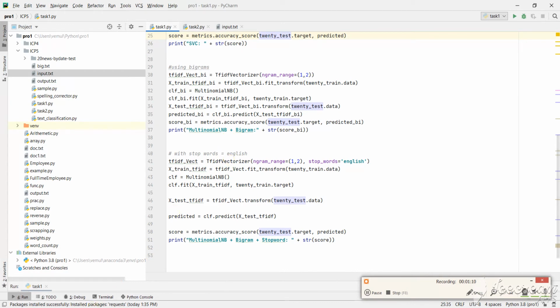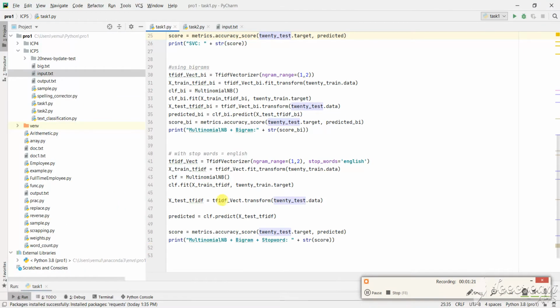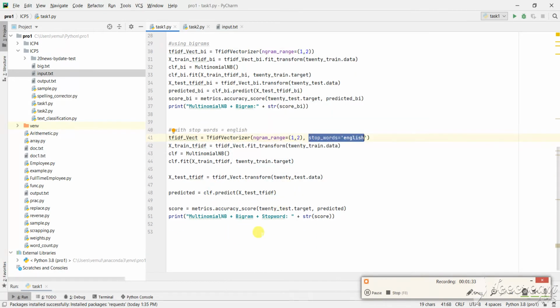In the third part of the program, I was asked to set the stop words argument, stop words equals English, and check how the accuracy changes. So for that I have given the keyword stop words equals English, and I have found the multinomial NB score using this stop word and bigram.